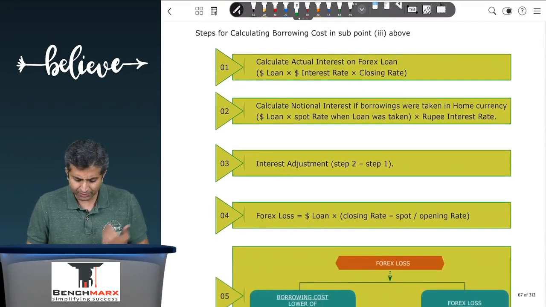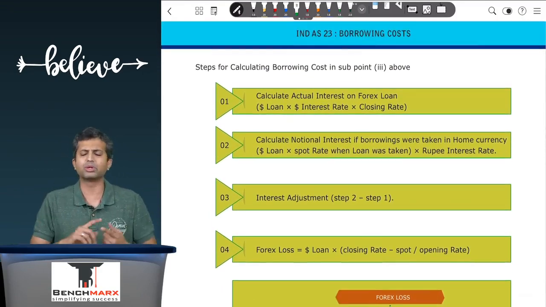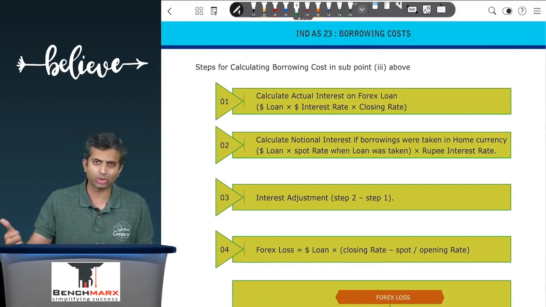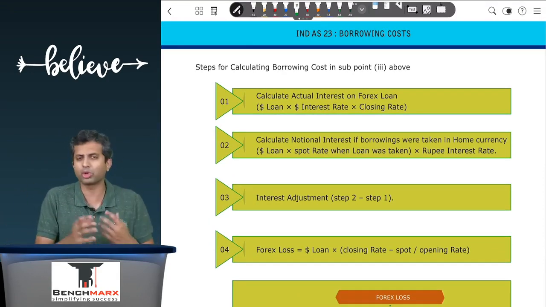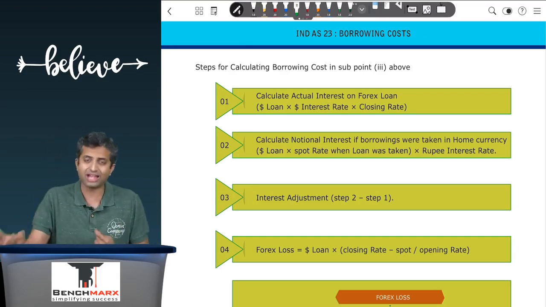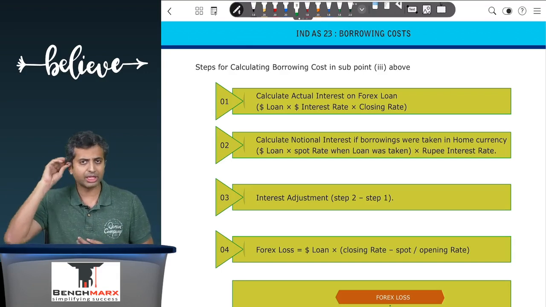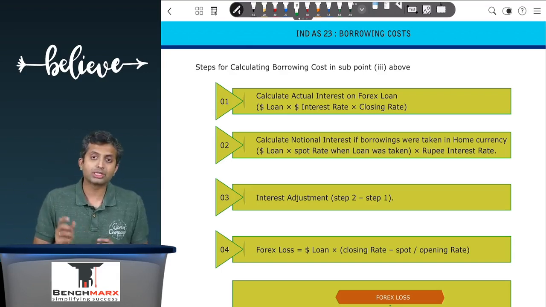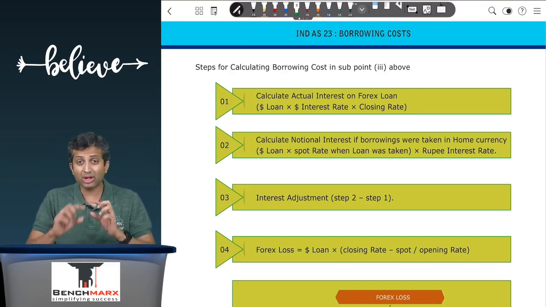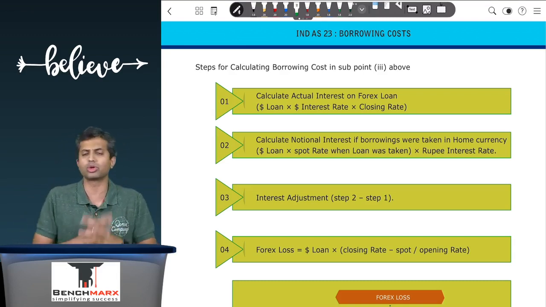So we have given a few steps that you can follow for adjusting this. So 5 steps that we typically take. Step number 1, calculate actual borrowing cost. Second, you calculate the notional borrowing cost considering the notional borrowing and the rate of interest in India. The difference between 2 and 1 will be the interest adjustment or interest savings. Then you find the foreign exchange loss, and then you compare the foreign exchange loss along with the interest adjustment, select whichever is lower, that is the borrowing cost adjustment.